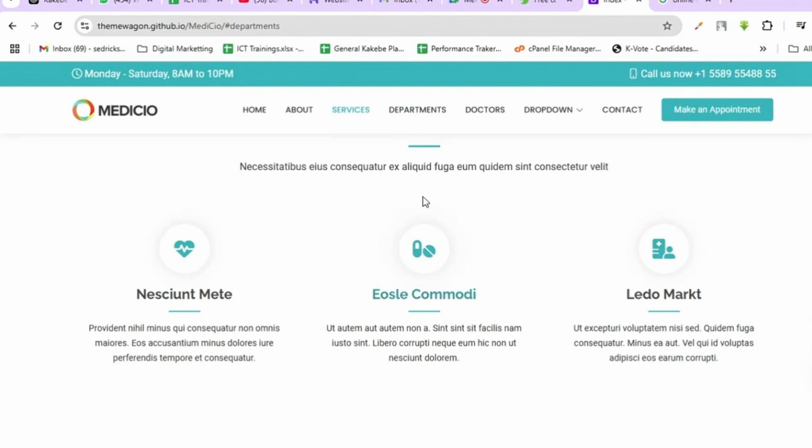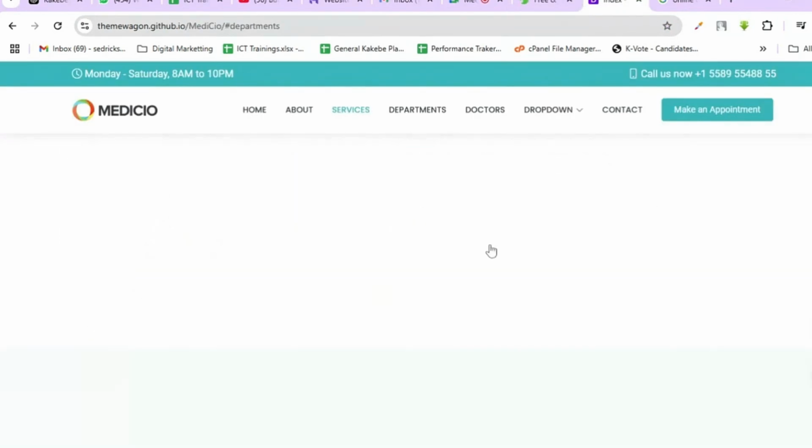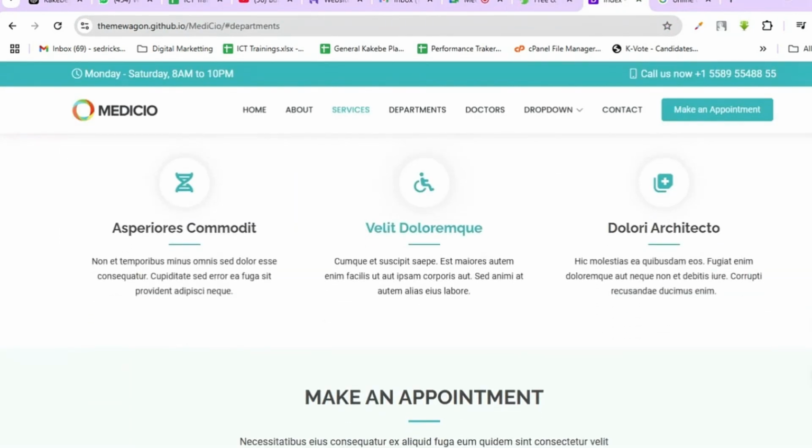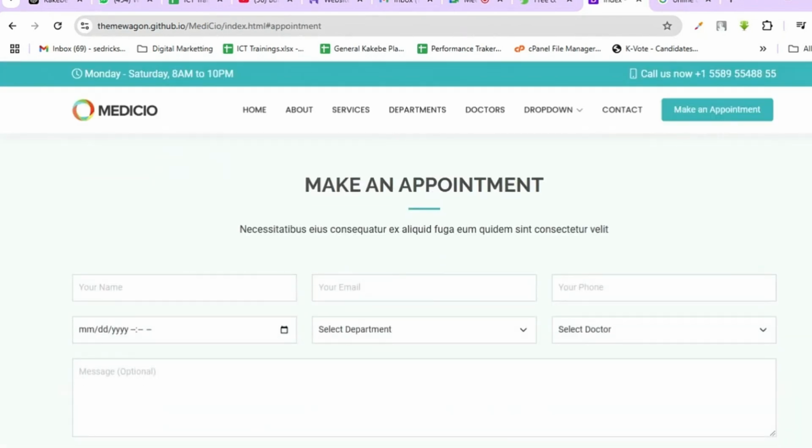Let's say you want to redesign the website and change the colorings, because if you check here, you find that there are 382 downloads of this particular template. So if you take it the way it is and run it, your website is going to be 100% the same as someone else's who has not even changed theirs. So it's important to download it and then change the code by changing colors, adding more features, changing the logos, and making it fit the context of the person. There's even a make an appointment button right here. When you click it, it opens this form.